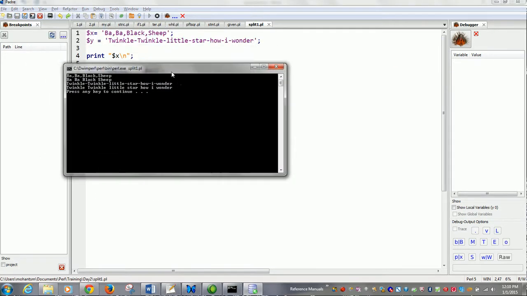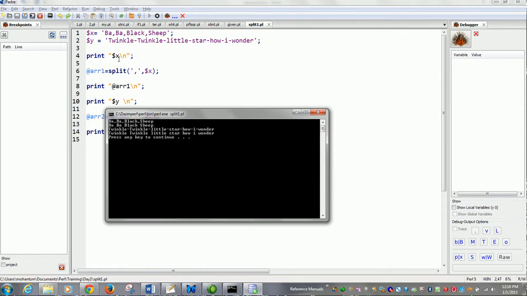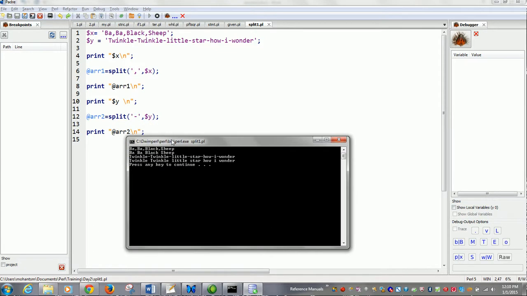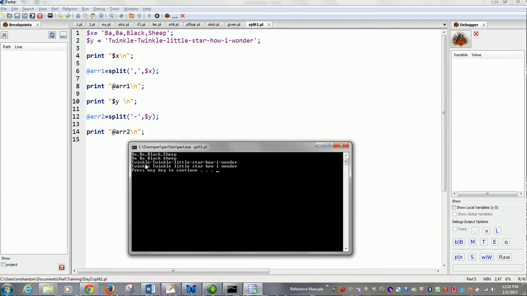Here I first printed the string which is black sheep, with a comma value. But when I assign it to an array, it becomes a space, because between array elements there is a space. For y, it is twinkle twinkle with a dash value. When I split it based on this dash, it becomes separate elements.